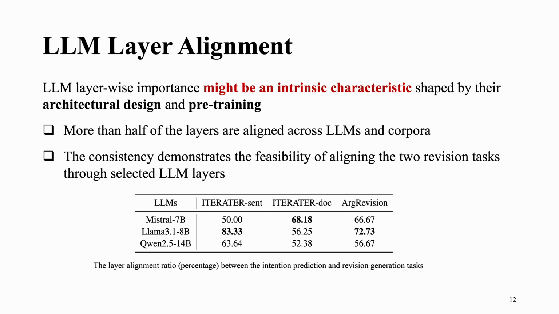Based on that, we argue large language model layer importance might be an intrinsic characteristic shaped by their architecture design and pre-training, because more than half of the layers aligned across large language models and corpora, as shown in the table below. This consistently demonstrates the feasibility to align the two revision tasks through selected large language model layers.